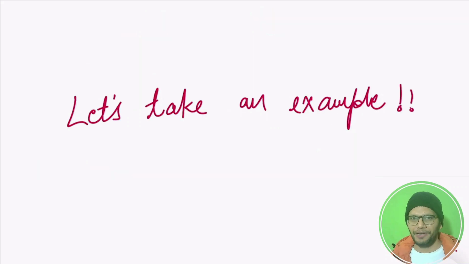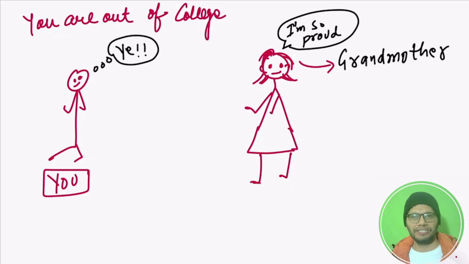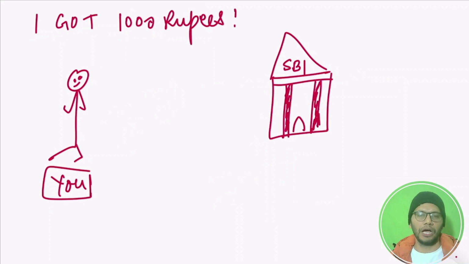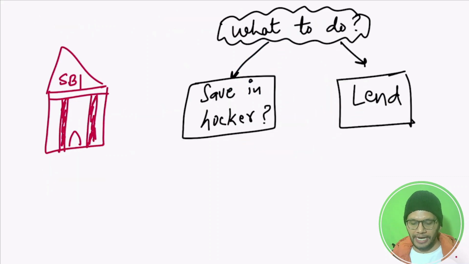Let me give an example so that this concept becomes a little easier for you. Suppose you have just graduated from college and your grandma is very happy and proud of you. She has saved 1,000 rupees, so she gifts you 1,000 rupees. What are you going to do with that 1,000 rupees? Definitely you will go to your bank and deposit it. Now that money is with your bank. What is your bank going to do with the 1,000 rupees that you have just deposited in your savings account?